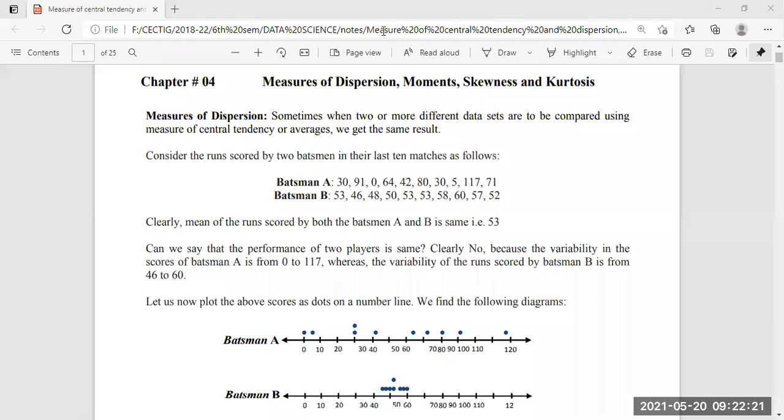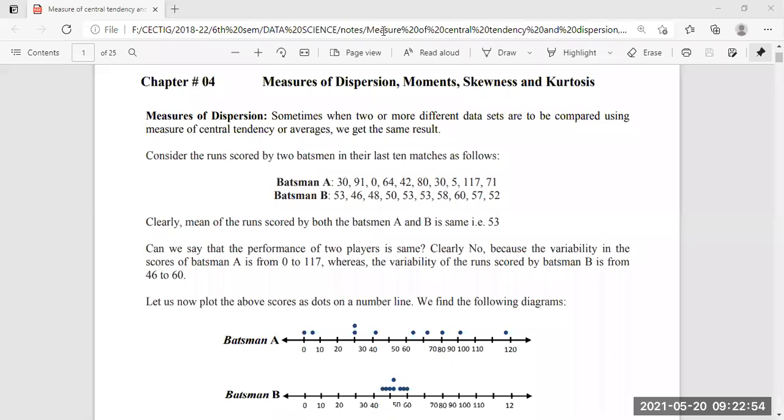Previously we were talking about statistics and the details of those topics. Now, moving forward, our next topic for discussion is measure of dispersion, moments, skewness, and kurtosis. This is also a part of statistics. Now we are in module 2, so the statistics part and these particular topics are part of module 2.